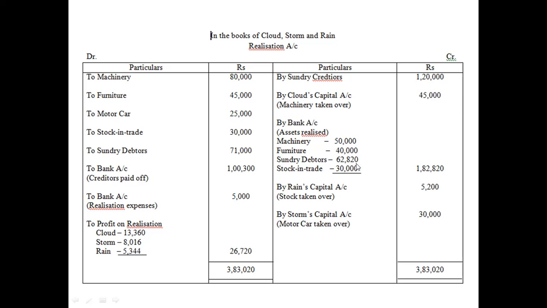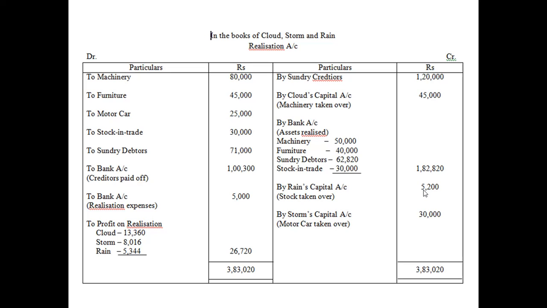After that we have a motor car which was taken over by Storm for rupees 30,000. We also have stock worth rupees 5,000 taken over by Rain for rupees 5,200, and the rest realized 20% above their book value.